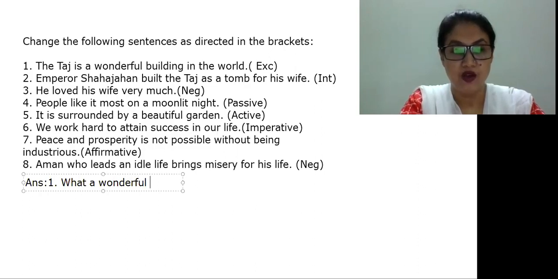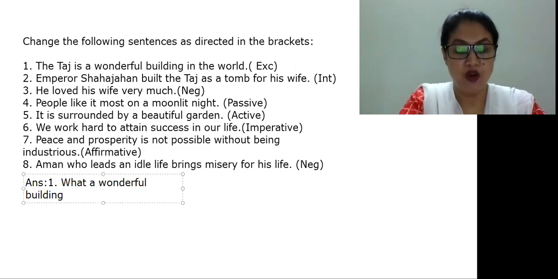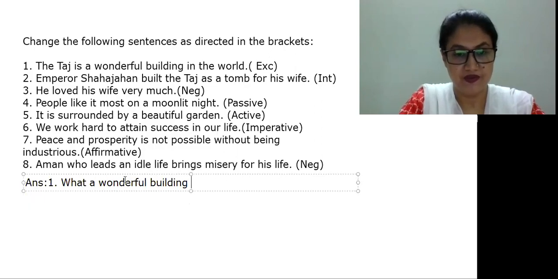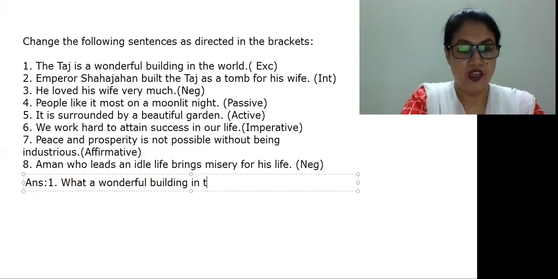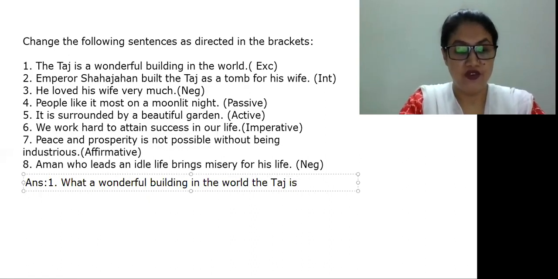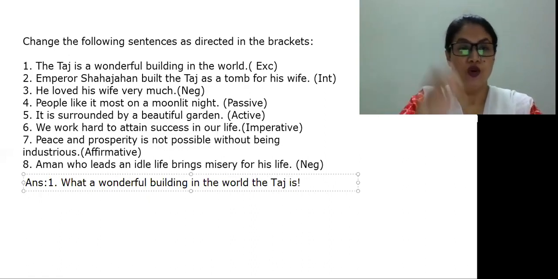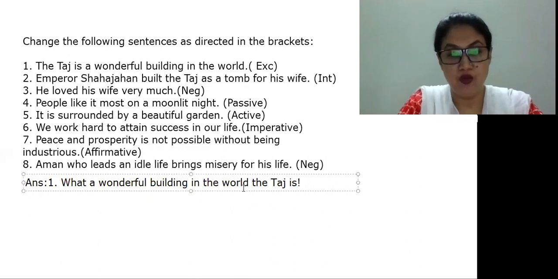What a wonderful building in the world the Taj is. We have to put "wonderful" here also. And the sign of exclamation. Okay, so: What a wonderful building in the world the Taj is!